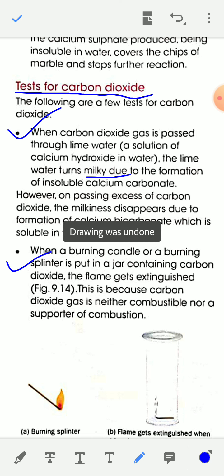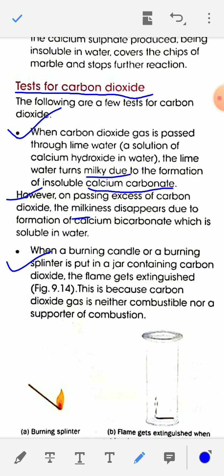So when carbon dioxide gas is passed through lime water, the lime water turns milky due to formation of insoluble calcium carbonate. However, on passing excess carbon dioxide, the milkiness disappears due to formation of calcium bicarbonate, which is soluble in water. This is one test of carbon dioxide.